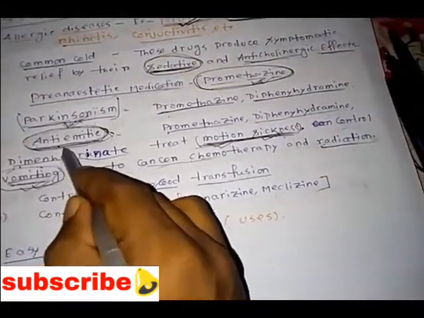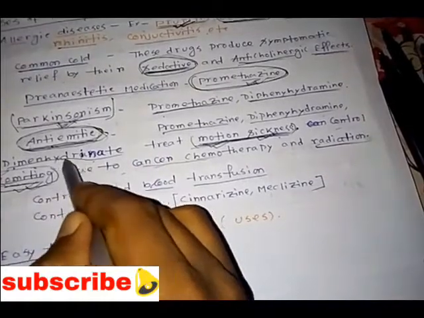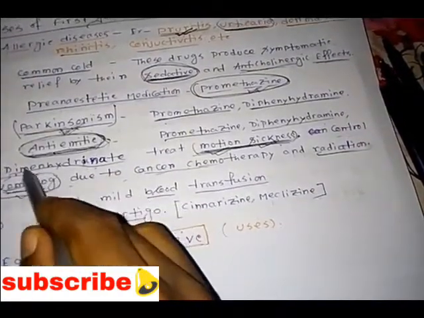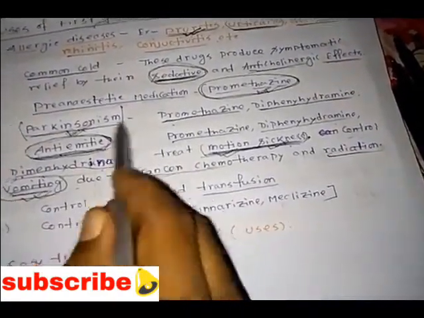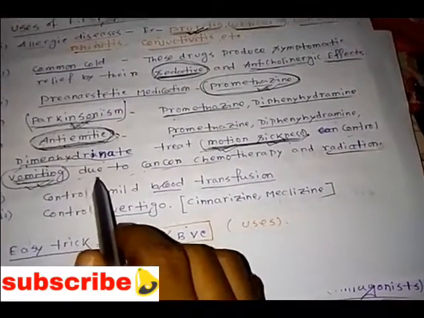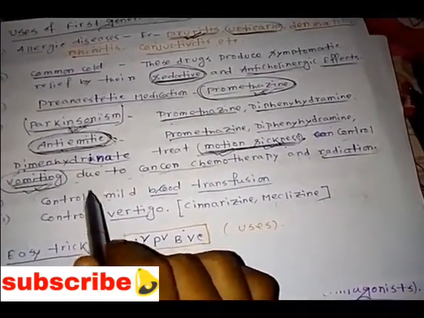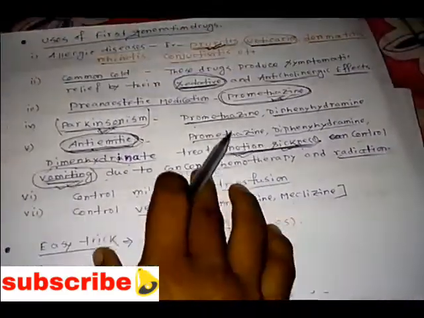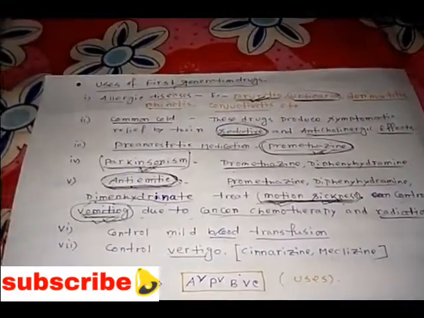Okay, and next we'll see the control of blood transfusions. As I told you in histamine, the H1 receptor is responsible for increasing capillary permeability.